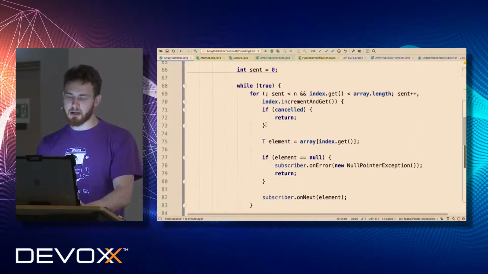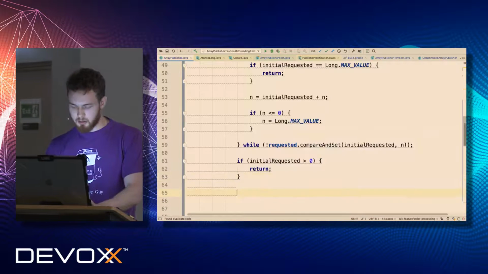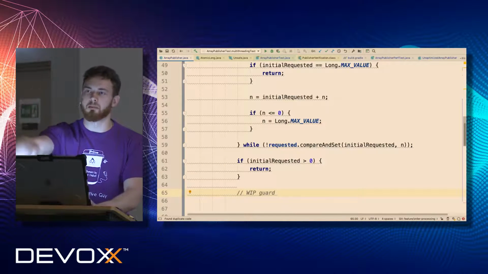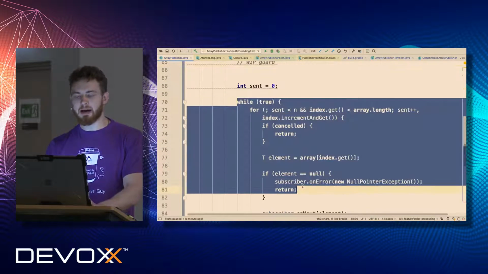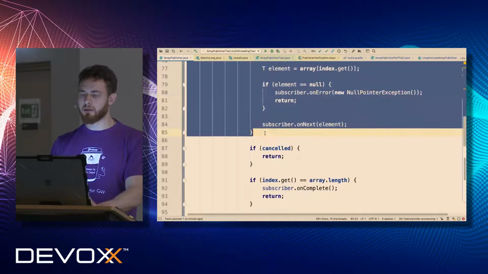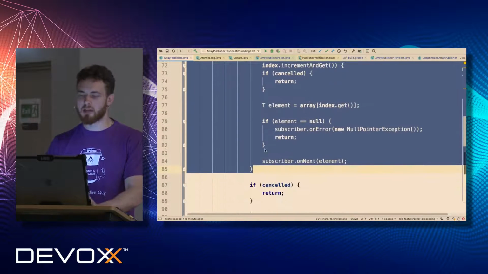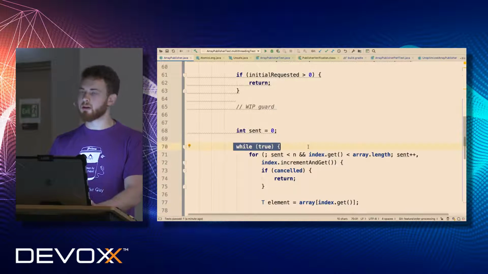Let's try to analyze our code. Here there is a guarantee. This is basically a work-in-progress guard, which says that only one worker can work at a moment in time, which means that only one thread has access to the while true loop, right? Only one thread can iterate here. This is a requirement from the specification that everything should be run in a serialized way, which means that only one thread can iterate here at a moment in time.